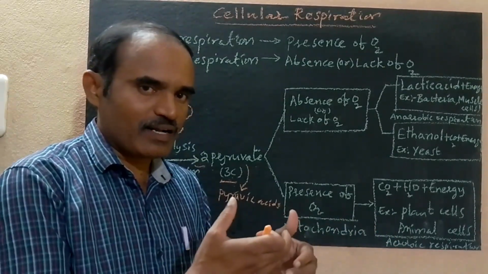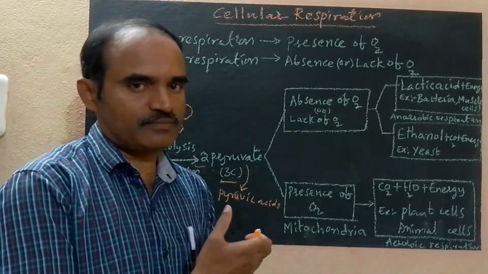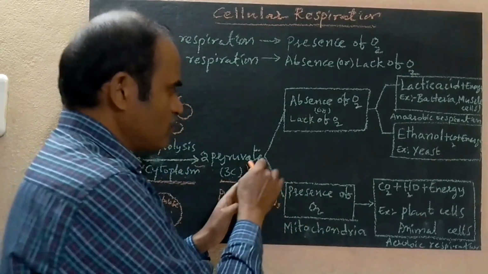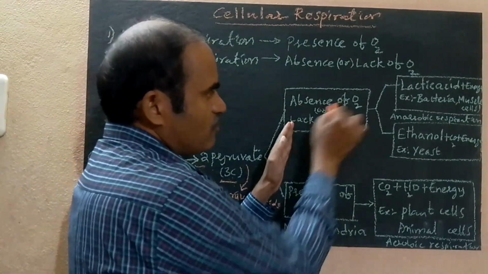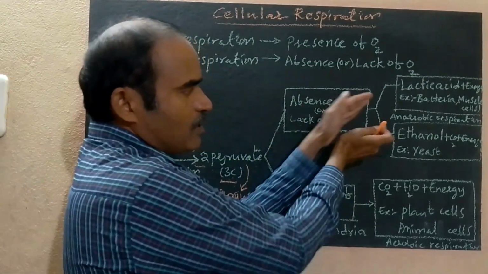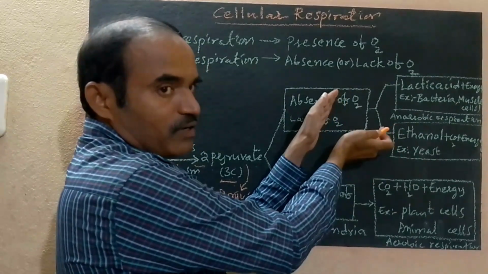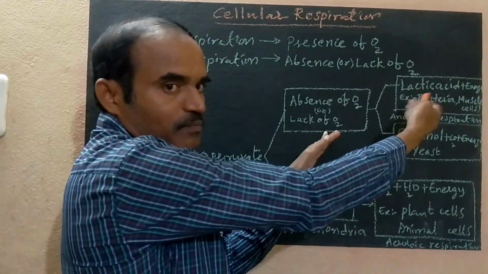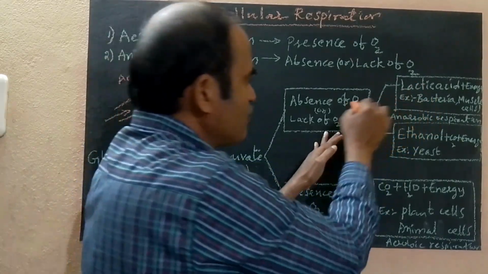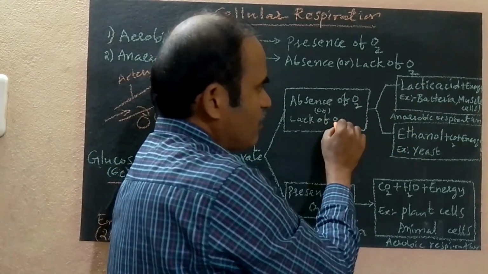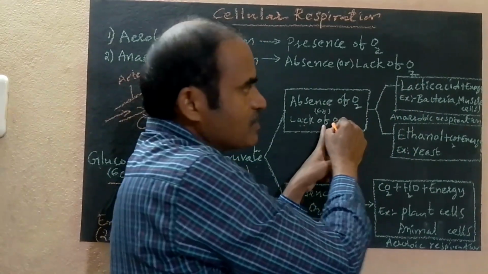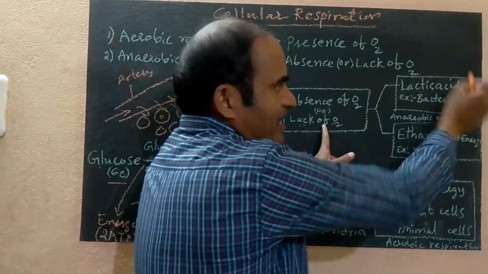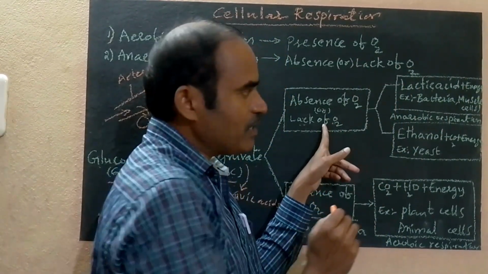So what is happening? Lactic acid is produced. Lactic acid is produced. So next, two pyruvates, absence of oxygen, lack of oxygen. It depends on the lack of oxygen and absence of oxygen. So how is the energy produced in the cells? For example, in the absence or lack of oxygen, lactic acid and energy are produced.